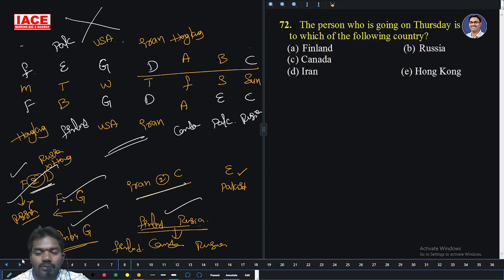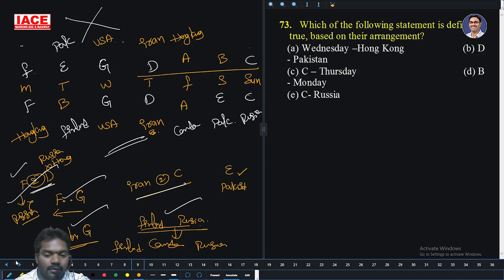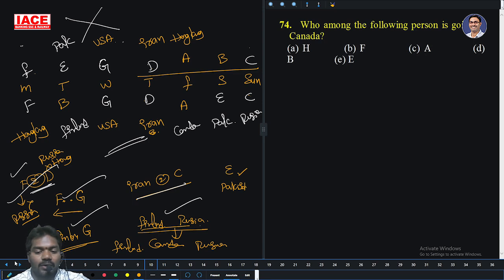The person who is going on Thursday is going to which of the following countries? Thursday belongs to Iran. Option D. Which of the following statements is definitely true? Wednesday, Hong Kong, Pakistan? Wednesday, no. D, Wednesday, Hong Kong, no. D, Pakistan? No. C, Thursday? No. B, Monday? No. C, Russia? Option E is the right answer. Who among the following persons is going to Canada? Canada is going to A. Option C.